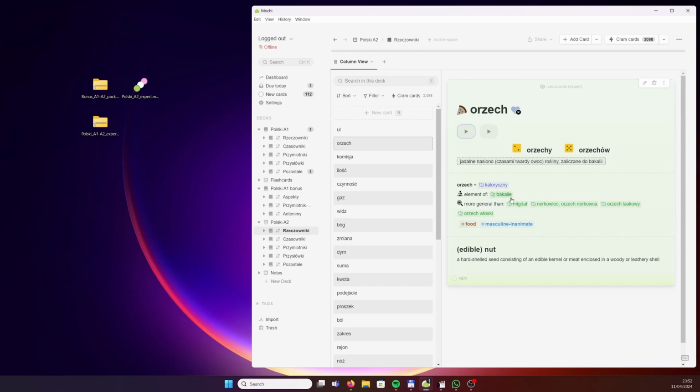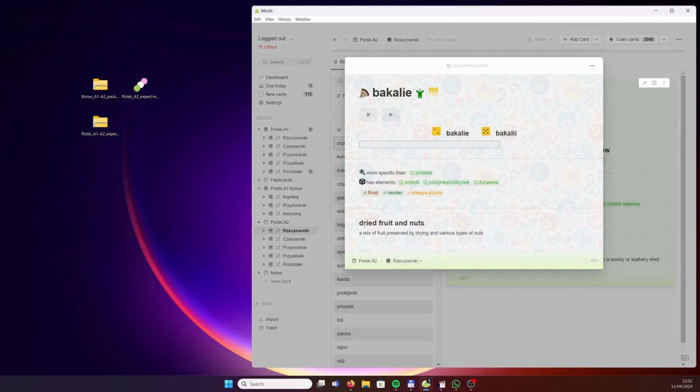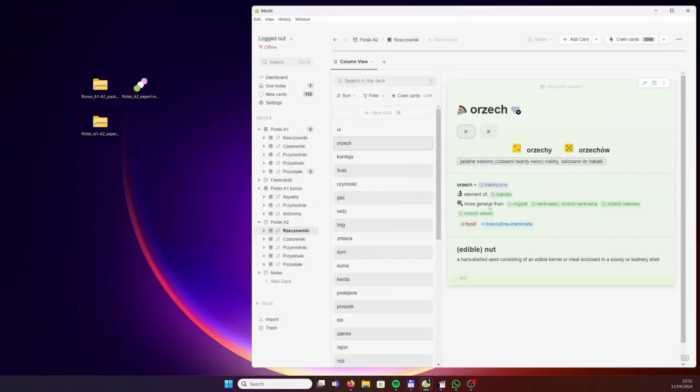And actually, for the more advanced students, you notice that the same word appears in the Polish definition. Bakalie is a term that indicates dry fruit and nuts together as one category. So orzech is an example of bakalie, a word that very often, if not always, appears in the plural form.